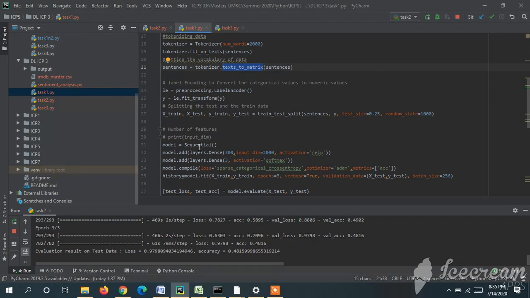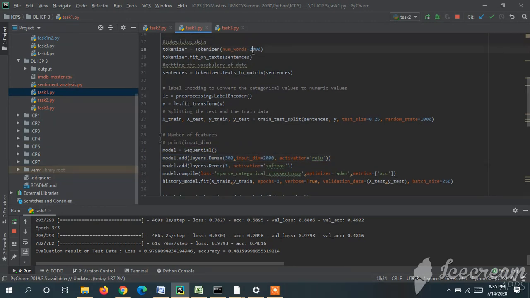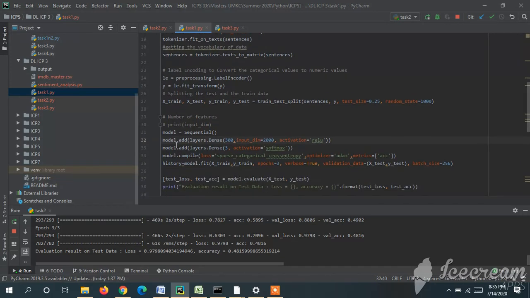This is the input layer where the input dimension is given as 2000, as the number of words given to the tokenizer is 2000. This is one of the mistakes in the source code. We need to replace this input dimension. For the output layer the activation function is given as sigmoid, and we changed it to softmax. After that, I am compiling the model using the loss function sparse categorical cross entropy with the optimizer Adam and metrics as accuracy. This is the history, training the model, and we are evaluating.